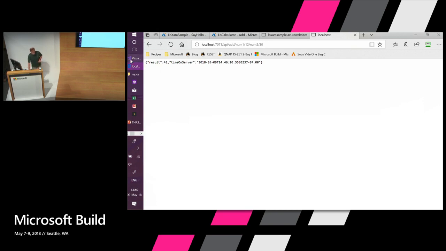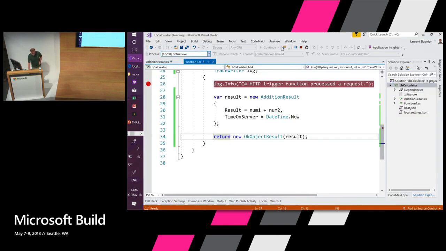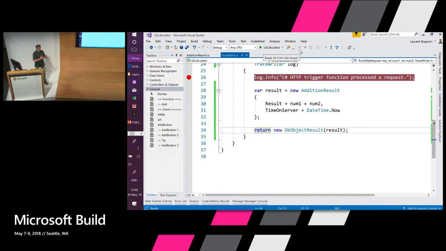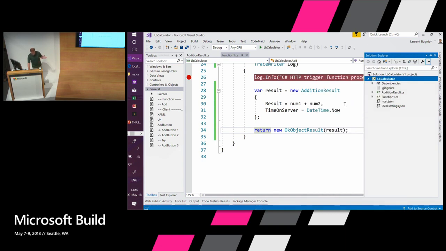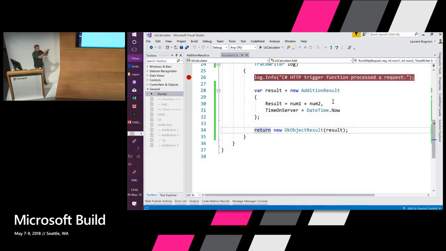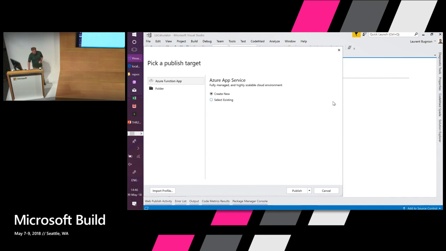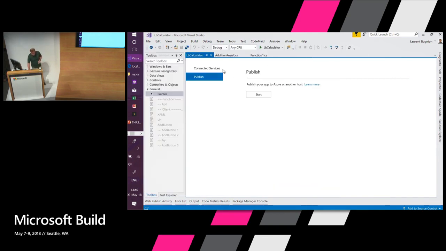And so to deploy it, my colleagues who work in DevOps would tell you, OK, you need to do some scripts, and they are correct, right? You want to have a pipeline, continuous integration, etc. But of course, when you are just testing, you can also simply go here. And my colleague Damien Brady is really not happy right now, but you can publish from here and basically just publish to Azure directly. That would work. Now, of course, I did that already.